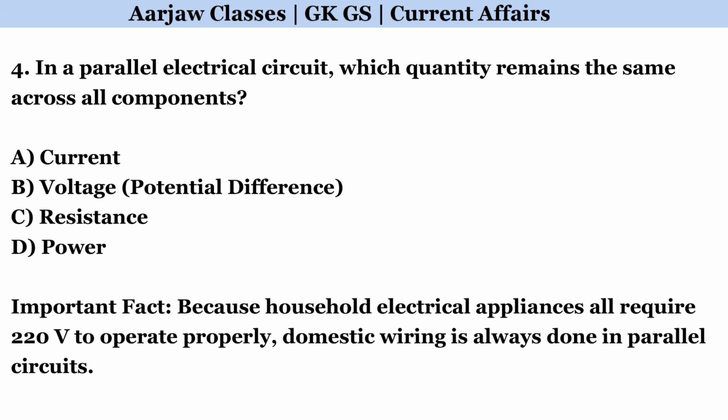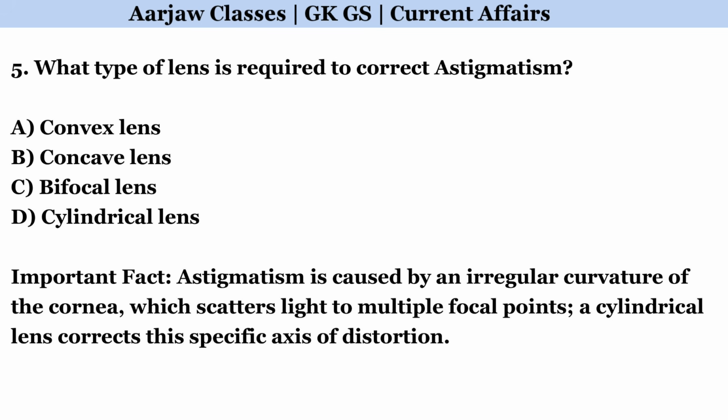In a parallel electrical circuit, which quantity remains the same across all components? Correct option is B. Voltage, potential difference. What type of lens is required to correct astigmatism? Correct option is D. Cylindrical lens.